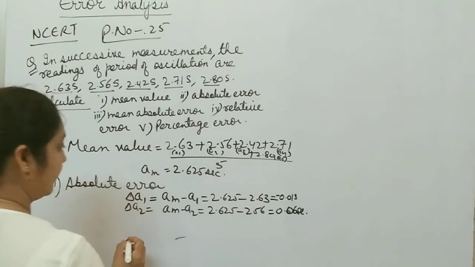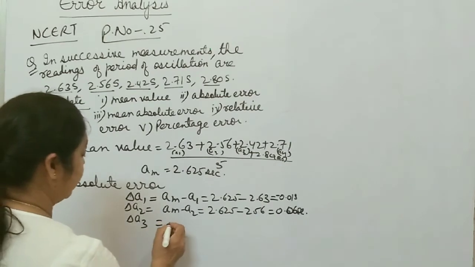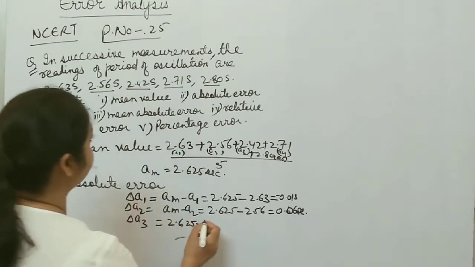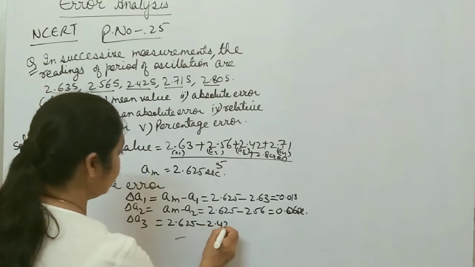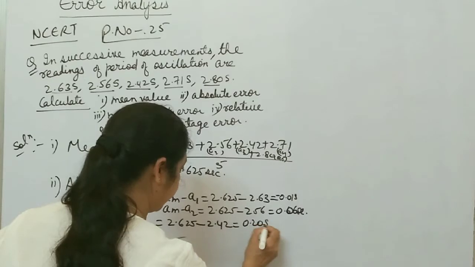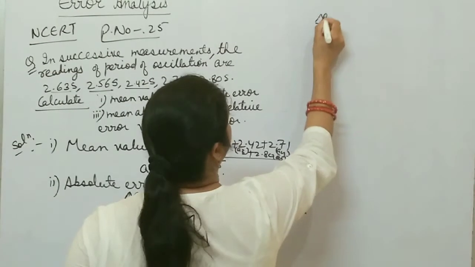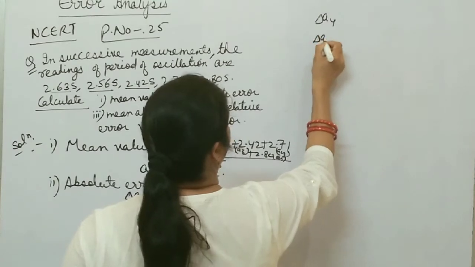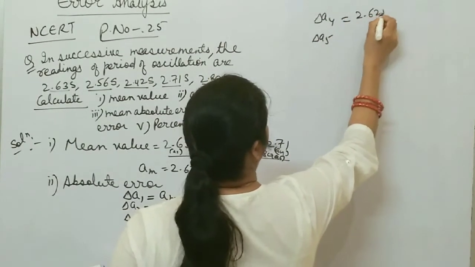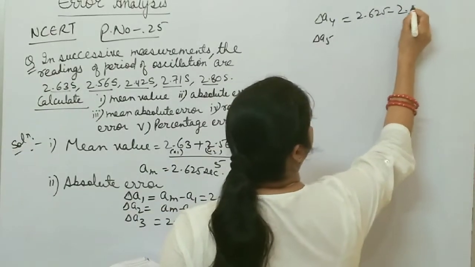In this way, you calculate delta A3. Delta A3 means the mean value 2.625 minus the third observation, 2.42. Then the difference becomes 0.20 second. Then the fourth value, delta A4, and delta A5. Delta A4 is the mean value 2.625 minus the fourth value, 2.71.